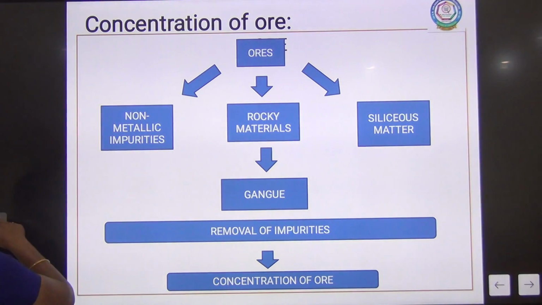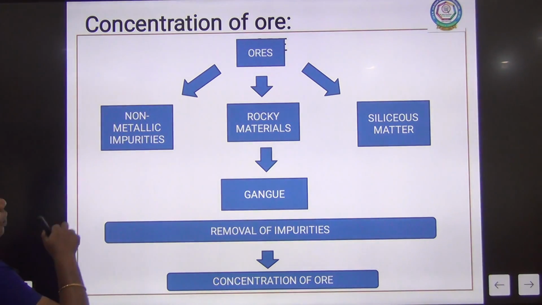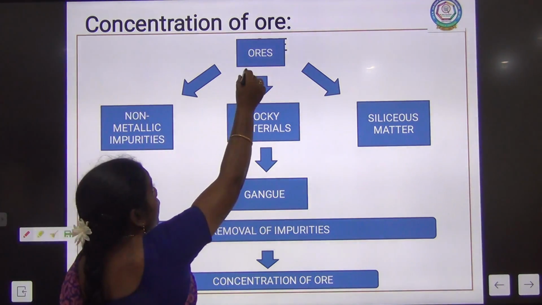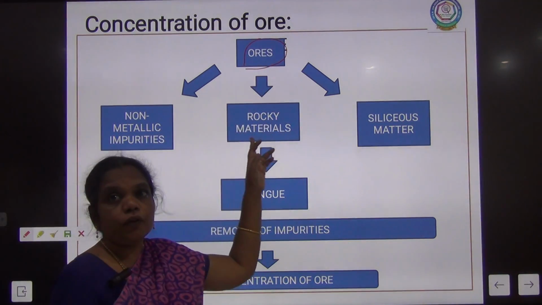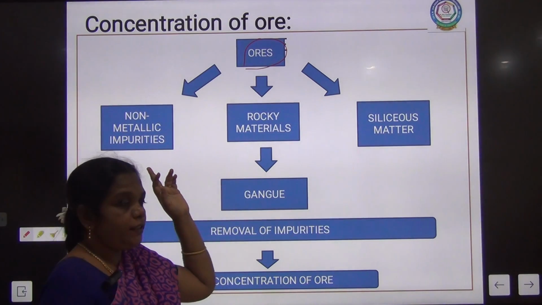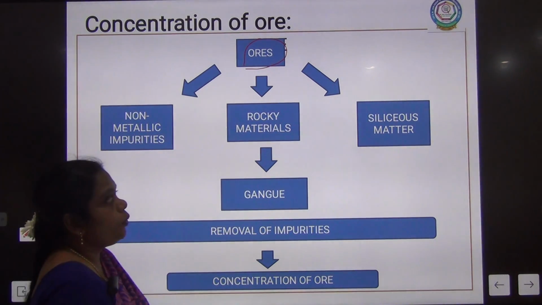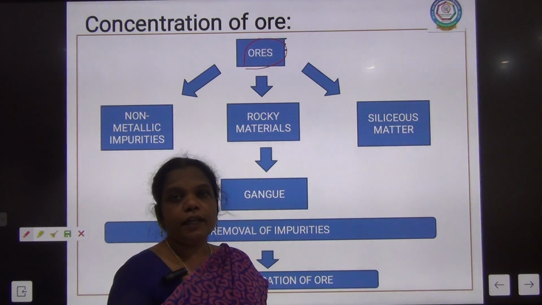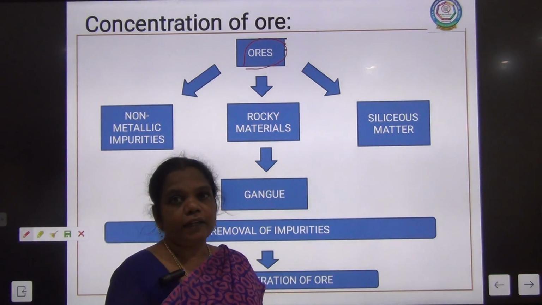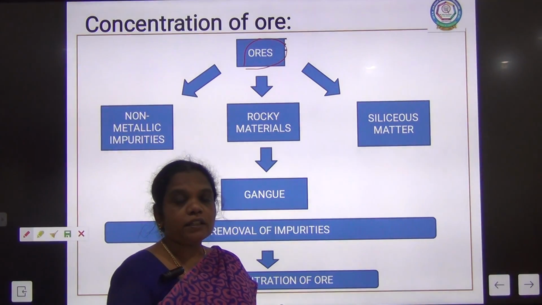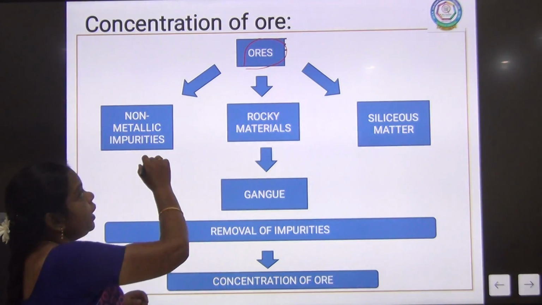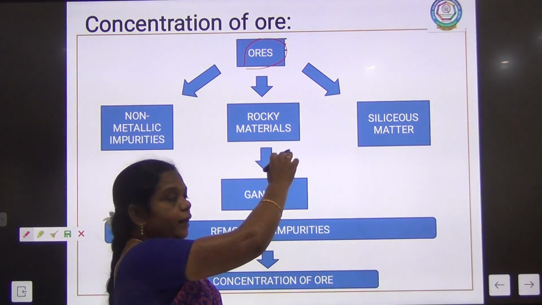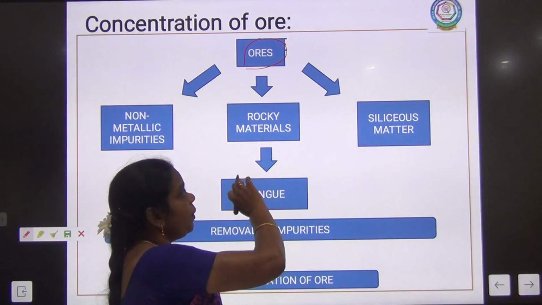In the concentration, the ore contains three different types of impurities. One is non-metallic impurities, rocky materials and siliceous matter. So the ore contains the maximum impurity as what? Non-metallic impurity, rocky material and siliceous matter.